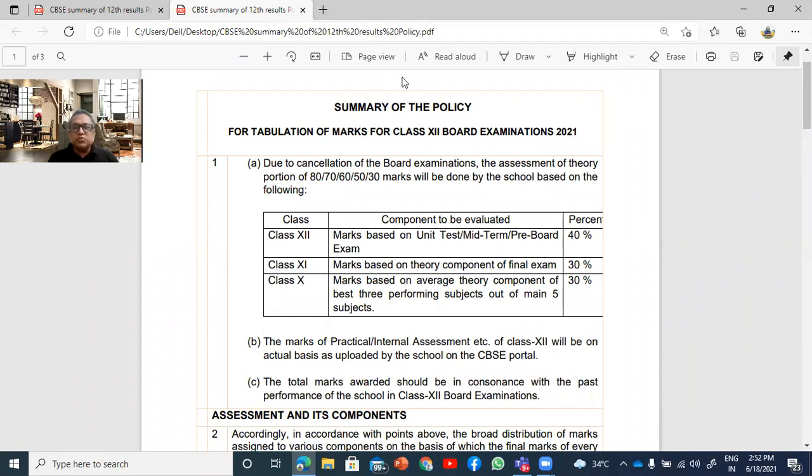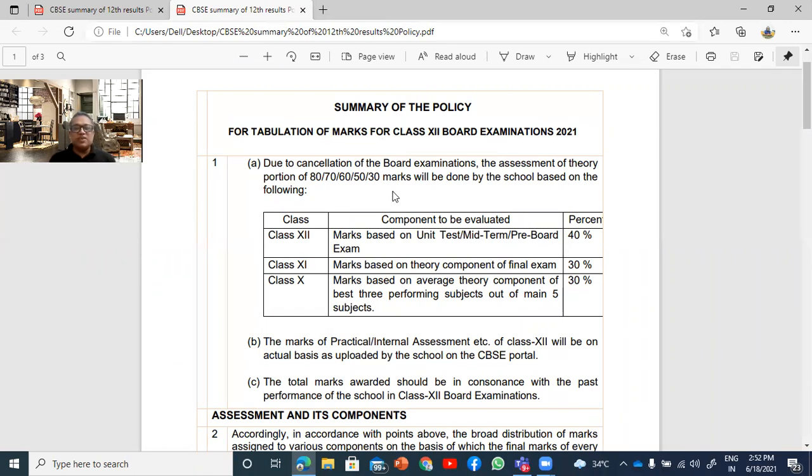Hello, everyone. I'm here to explain to you the summary of the policy which has been recently released by the class 12 CBSE board examination 2021. So what is the tabulation process? Many of you have been asking and finding out, and different people are finding out different ways to understand this. More and more details will come in shortly, but there are two very good documents, two notices released by the CBSE, which give us a fair understanding of what has to be done.